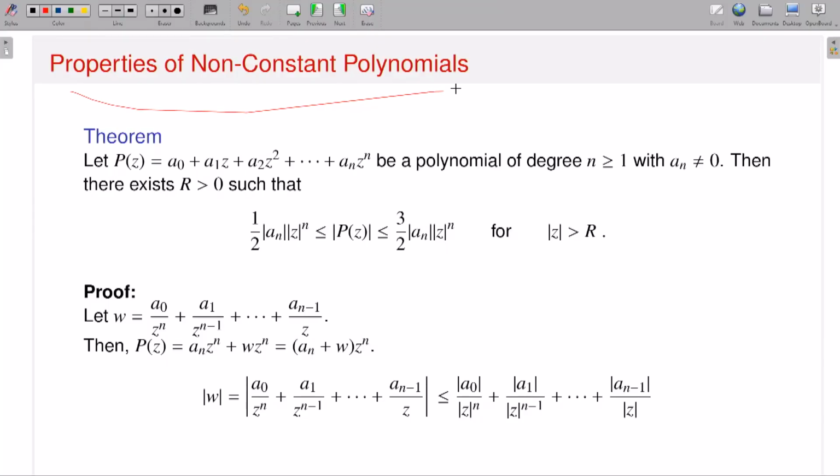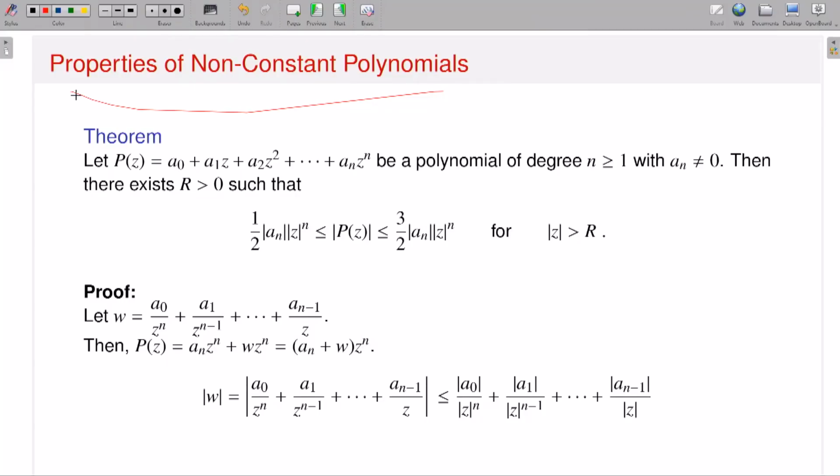Another application of Liouville's theorem is that I will prove what is called the fundamental theorem of algebra. That means if I have a complex polynomial of degree n, then I will show that it will have n many roots in the complex plane. So that means the complex plane is algebraically closed. If I take a polynomial of degree n with complex coefficients, it will have n many roots. That means I can factorize my polynomial into n many factors. Well, roots can be repeated, but that doesn't matter. As long as I'm dealing with degree n, I can have n many factors.